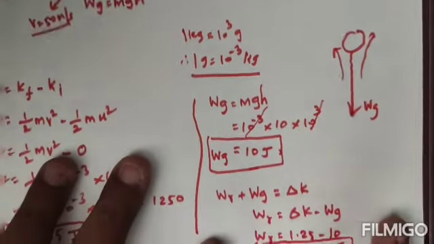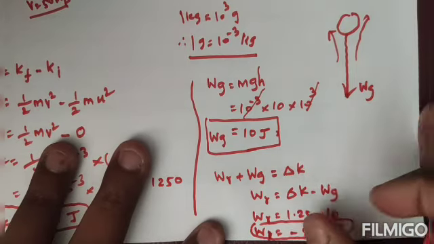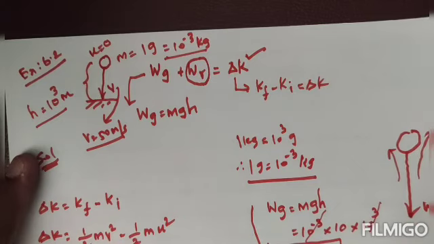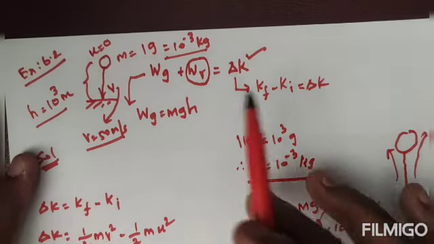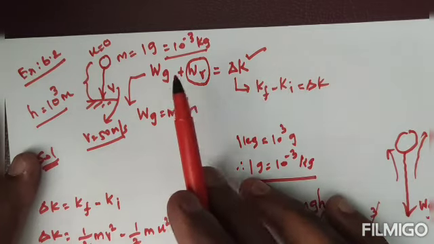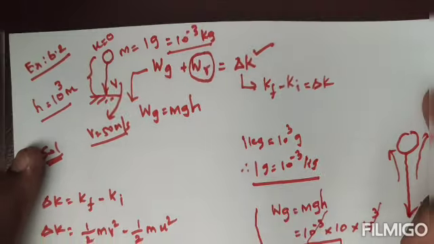So only here the work done due to the resistive force gets a negative sign. Very simple. First you read the question, then understand the concept, then use it to derive the delta K value, then second the WG value, then finally we can find the WR value.